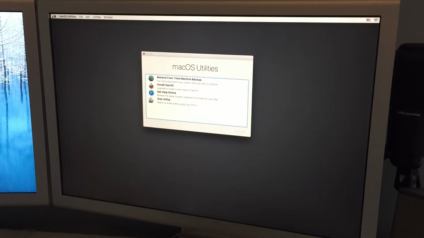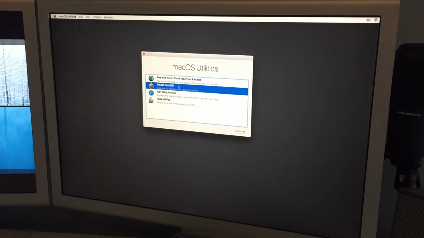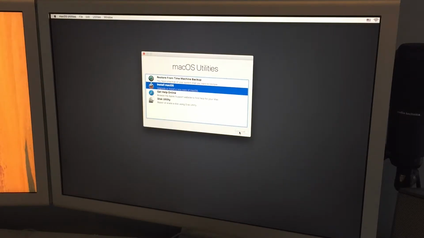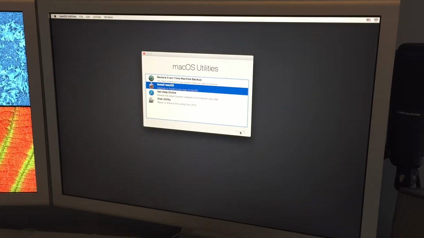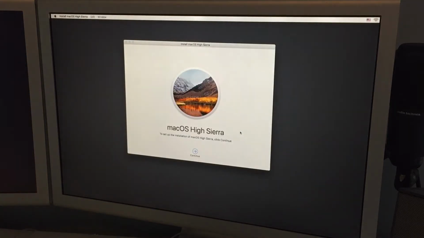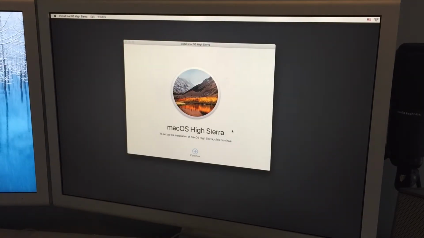Okay, so we're back here. Install macOS. Please don't give us that update firmware thing because that would be confusing and problematic. But it doesn't seem to be doing it. It seems to be working correctly.